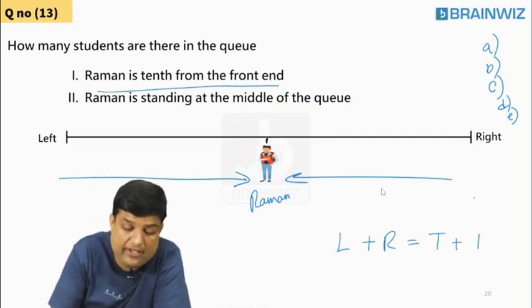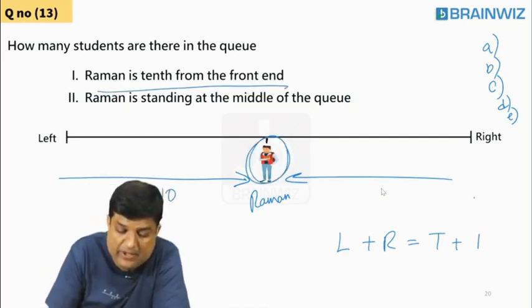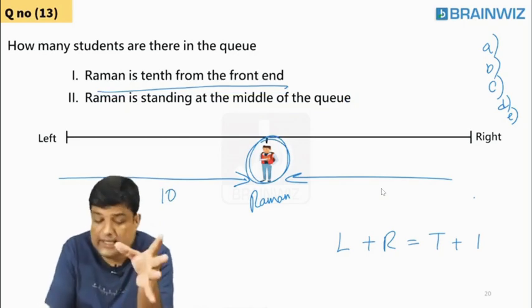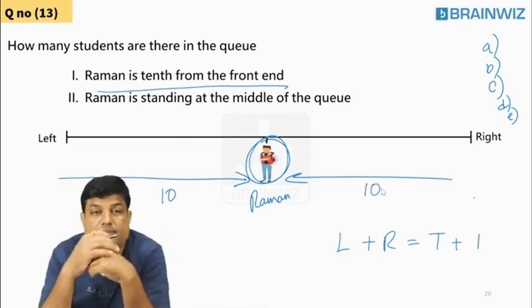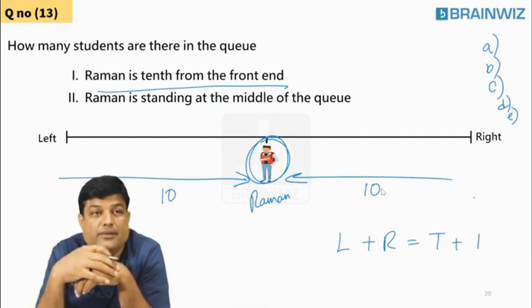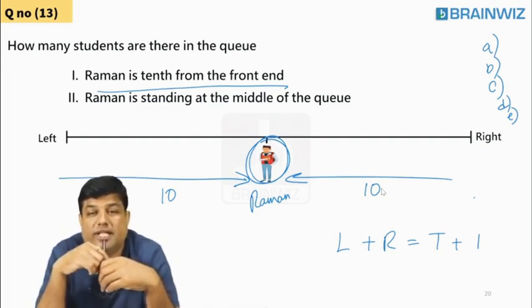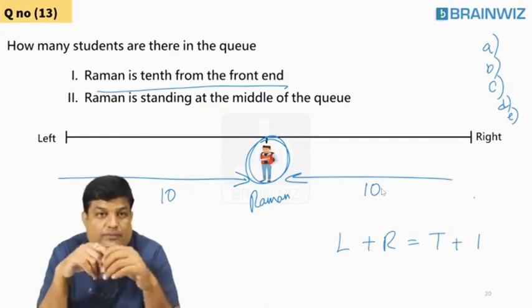Everybody, Raman is 10th from the front. Yes, sir. And Raman is in the middle. So when Raman is in the middle, it means that he is from the back side also 10. Are you understanding, everybody? Yes or no? That's good. Now, students, can we say the total? Yes, we can say the total.